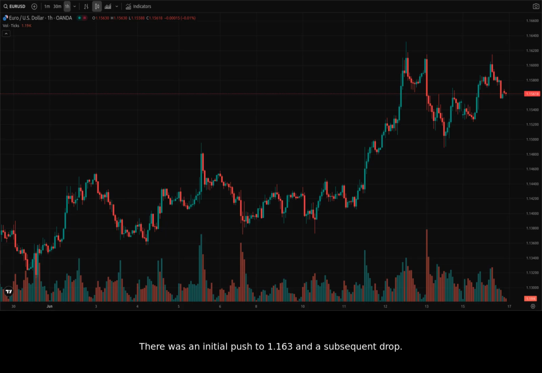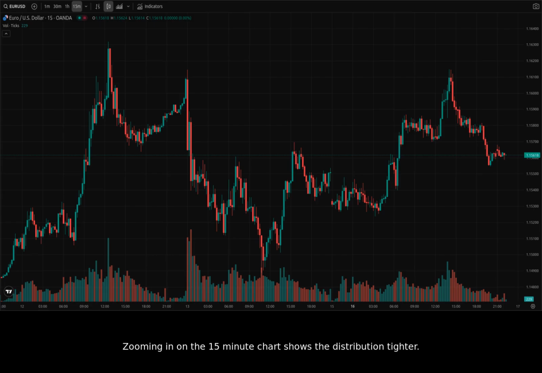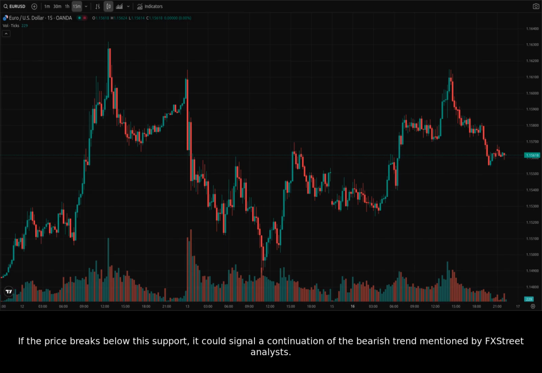There was an initial push to 1.163 and a subsequent drop. This recent price action suggests a potential short-term pullback. Look for support around 1.148 to 1.15 on the hourly timeframe. Zooming in on the 15-minute chart shows the distribution tighter. If the price breaks below the support, it could signal a continuation of the bearish trend mentioned by FXStreet analysts.